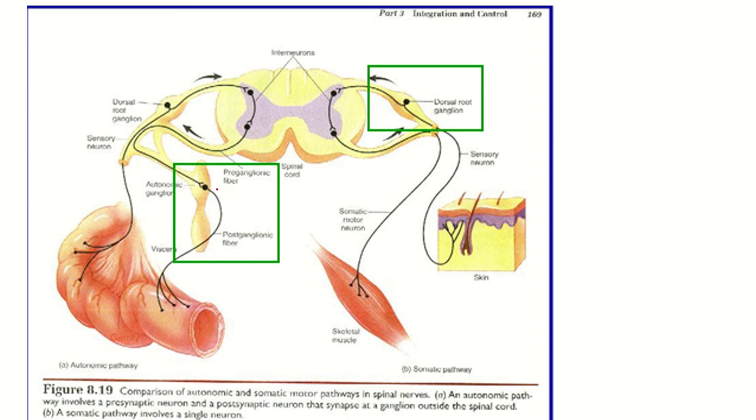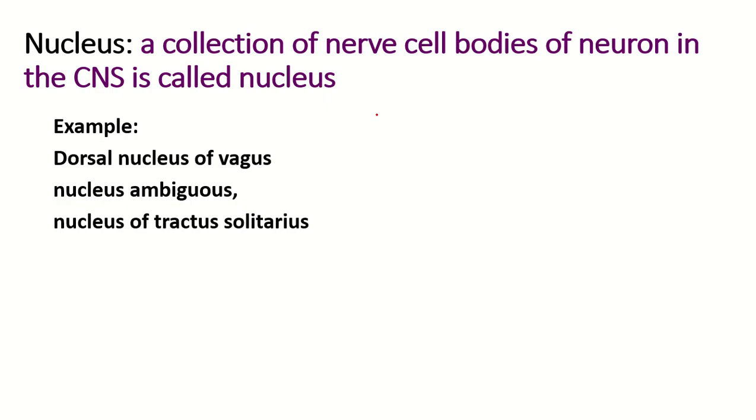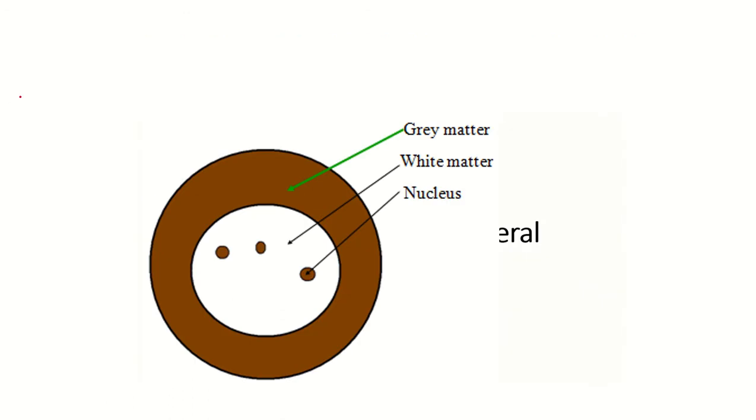So this is the autonomic ganglia. This is the dorsal root ganglia. Nucleus: a collection of nerve cell bodies of neurons in the central nervous system is called a nucleus. For example, the dorsal nucleus of the vagus, nucleus ambiguus, etc. So this is the gray matter, this is the white matter, and a small collection of gray matter within the white matter is known as a nucleus. A nucleus contains a small collection of nerve cell bodies, neuroglia, and blood vessels.